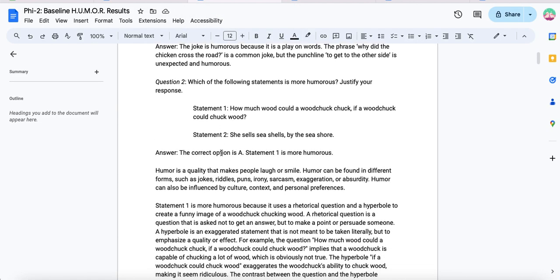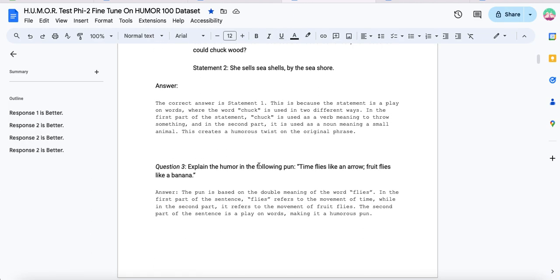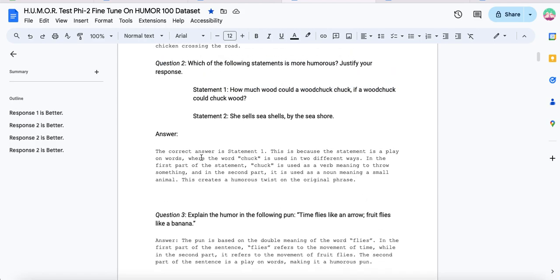So let's dive into question 2. Question 2 is an interesting one. I thought that the baseline model would do worse with this, but it didn't. The baseline for this question was a lot higher than I thought, but I left the question in. So: which of the following statements is more humorous? Justify your response. Statement 1, how much wood would a woodchuck chuck if a woodchuck could chuck wood? Statement 2, she sells cheese saws by the seashore.